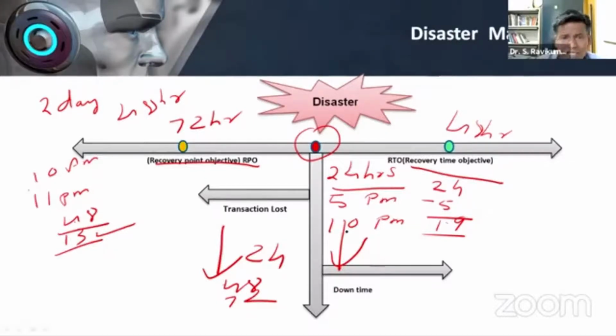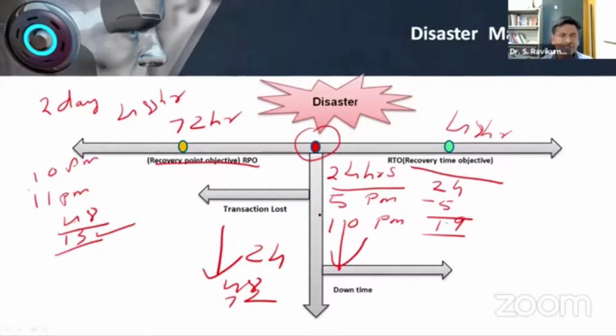These RPO and RTO must be clear for all the people who are going to plan for a cloud in future. This concept is very important and very basic, and before going to an agreement with the cloud provider, you make clear what the recovery time period is if any kind of disaster takes place.